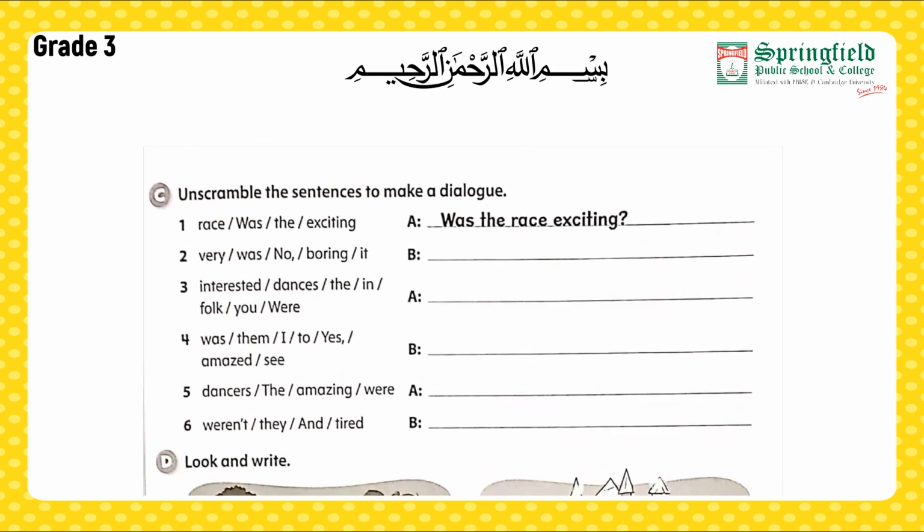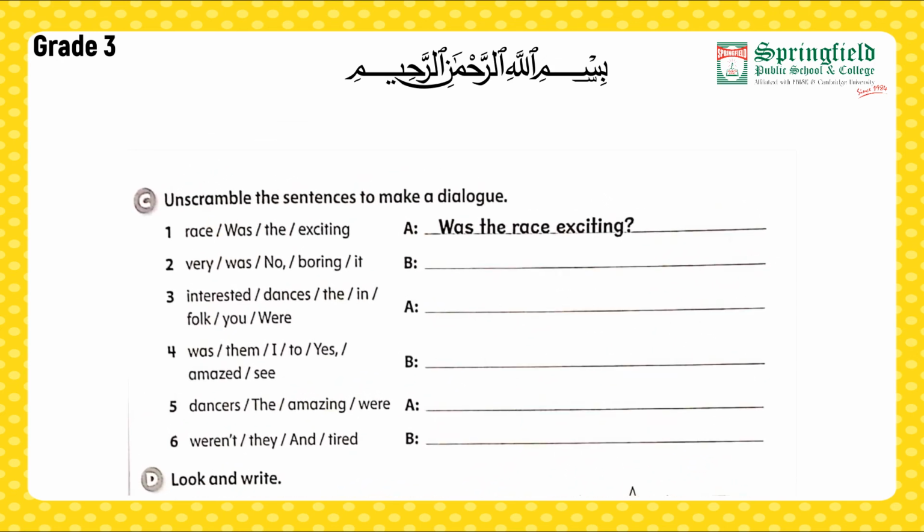Moving forward towards our part C. Unscramble the sentences to make a dialogue. Now here we have got scrambled up words. Race was the exciting. For the first one, how are we going to write it? Was the race exciting?